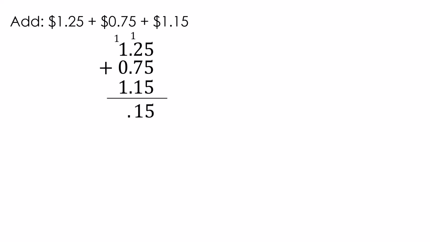What about this one? Well, we actually do exactly the same thing. We're going to line up our decimals. All right, we're going to bring our decimals straight down. And then we're going to start adding. 5 plus 5 plus 5 is 15, so we have to carry the 1. 1 plus 2 plus 7 plus 1, we have to carry the 1 again, is 11. 1 and 1 and 1 is 3. So the answer for this one is actually $3.15. That's pretty neat.